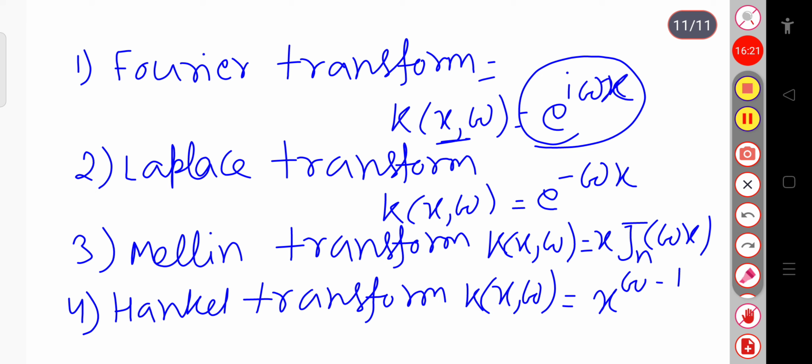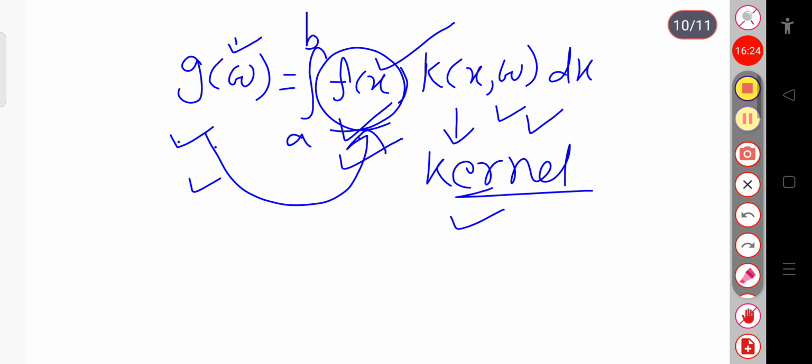Okay. So this is all for today. In the next class, we will see what the Fourier integral is, and after that we will see the Fourier transform and the inverse Fourier transform.